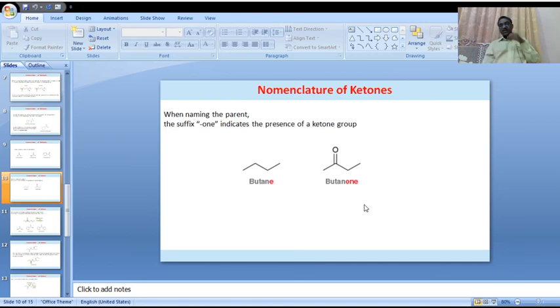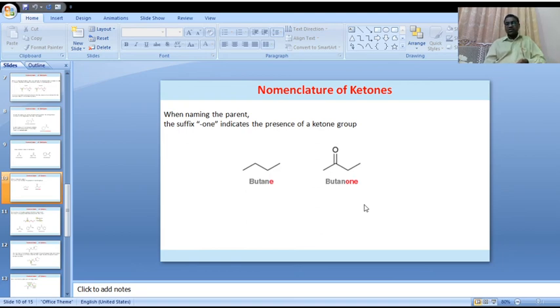So the suffix "e" of the corresponding alkane is replaced with "one". Hence the general name of these ketones is alkanones. Alkanone, butanone, like that.